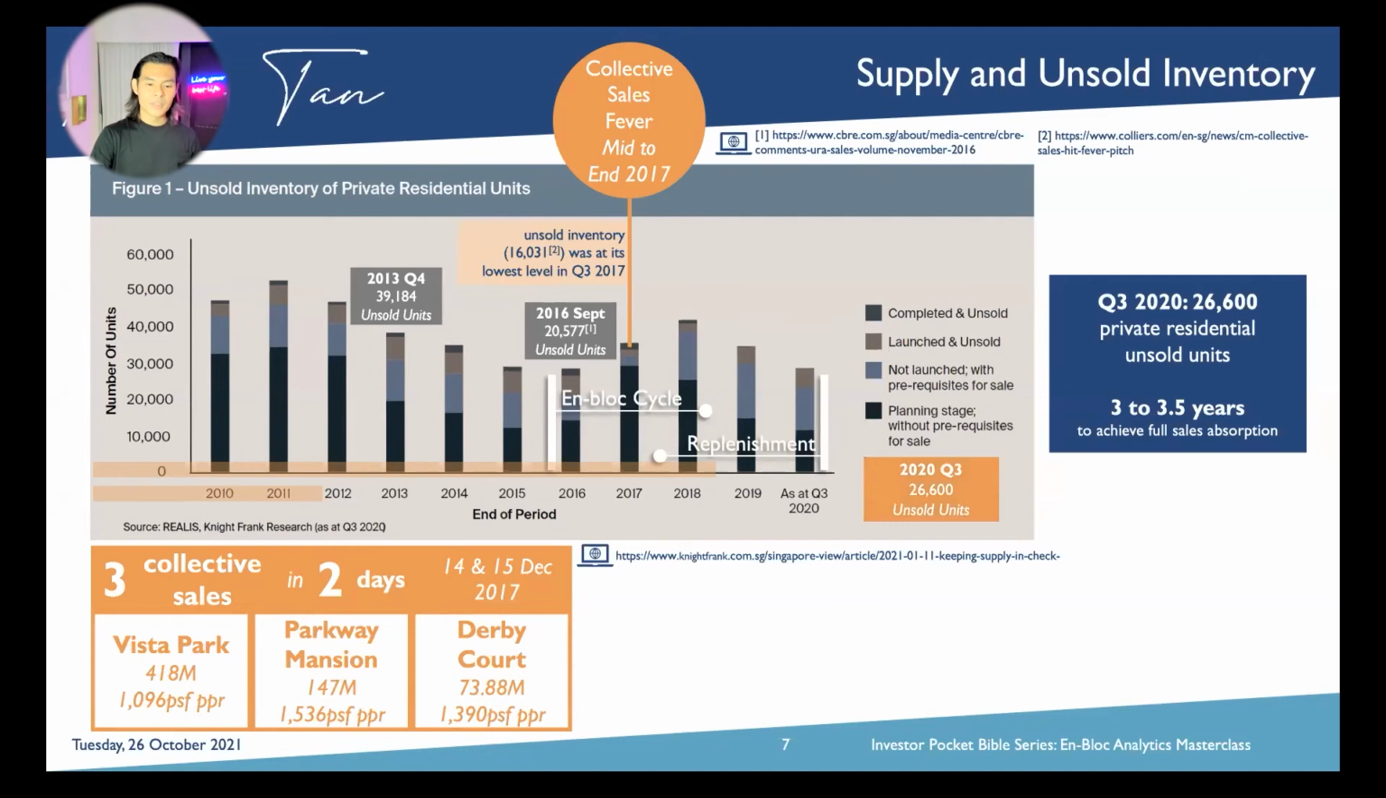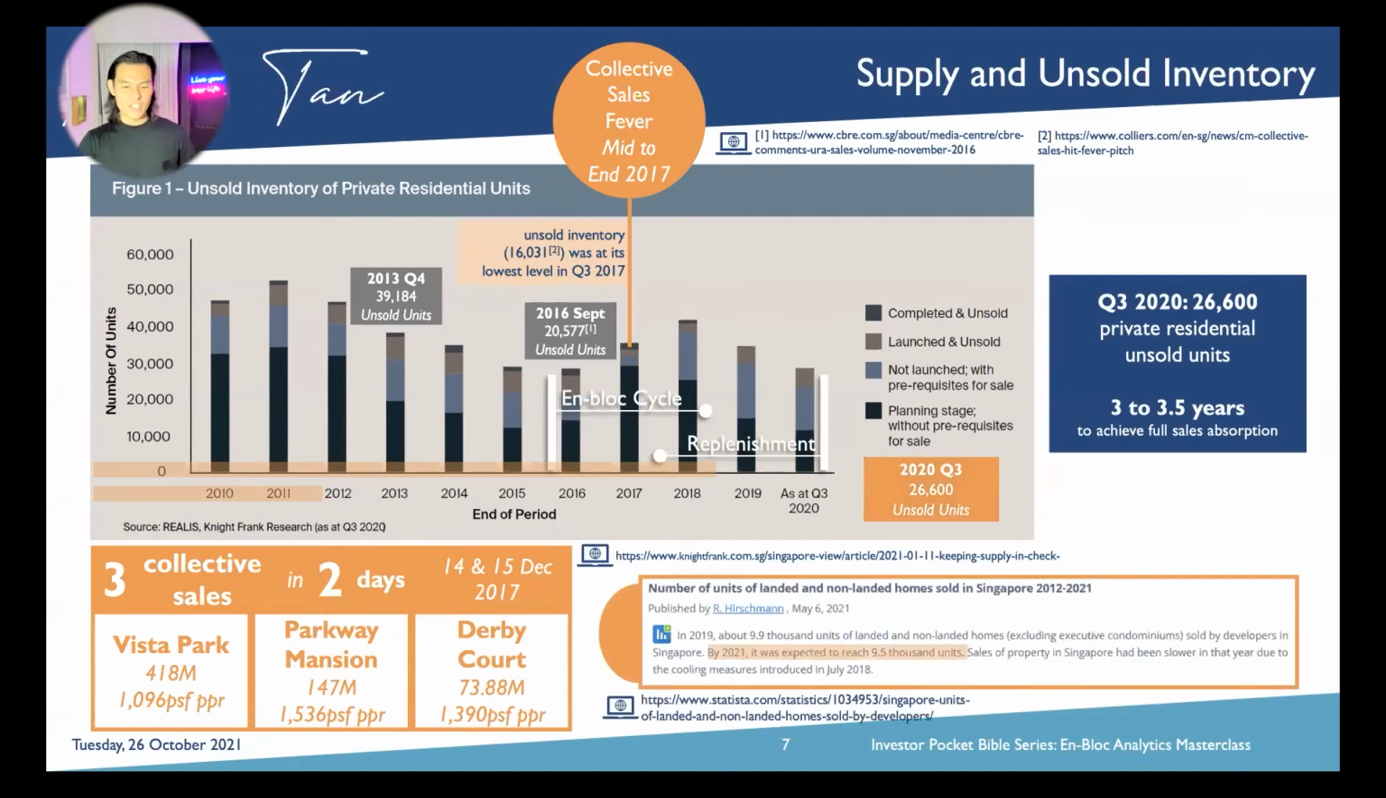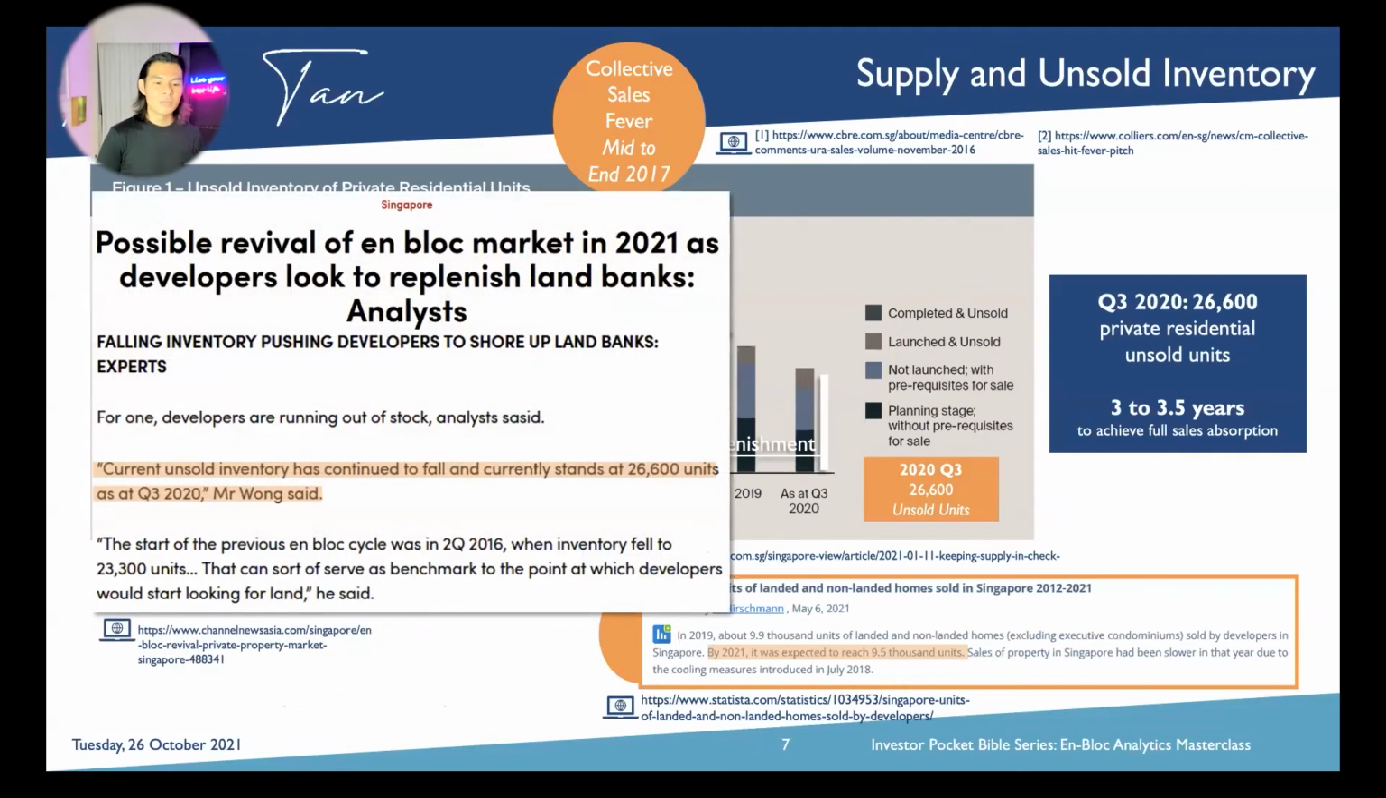So again, we want to know that this is a statistic from Statista, which is all about statistics only from the website. It suggests that they projected by year 2021 there will be 9,500 homes to be absorbed. Okay, so again, this is an article based on Channel News Asia on fourth quarter 2020 last year. What he shared is that they mentioned the number of inventory left in third quarter was 26,600, and